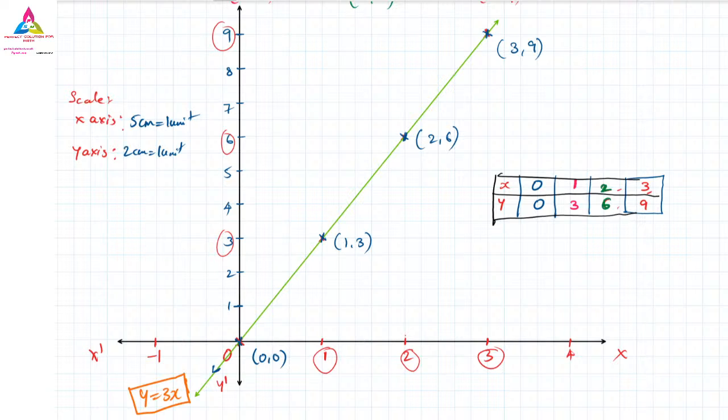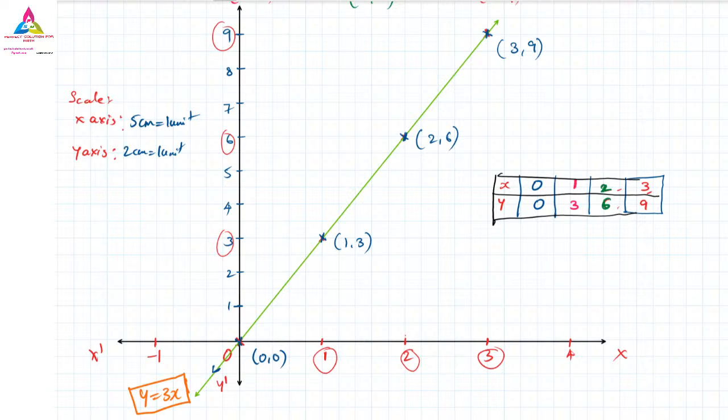Any doubt regarding this, you can ask me. This is your total graph. If you do this much work, you are going to get the 4 marks. Any doubt regarding this, you can ask me. Otherwise, it is good. And I have given the homework for you. All of you do that homework without fail. Do you have any doubt regarding this? No doubt? Okay, if you don't have any doubt, no problem.